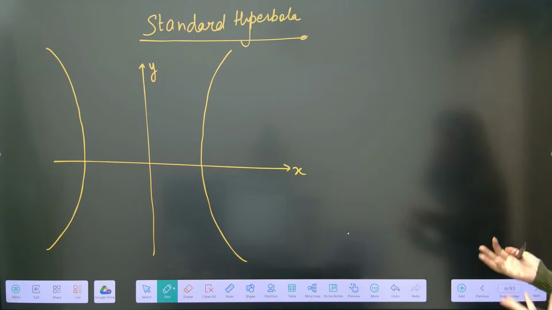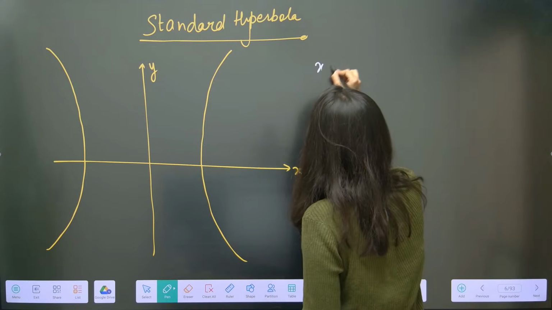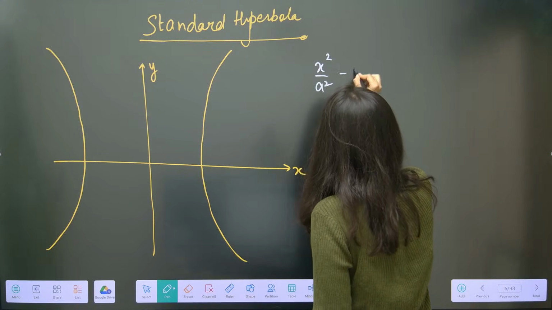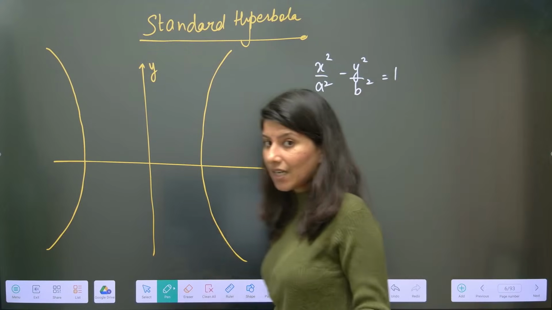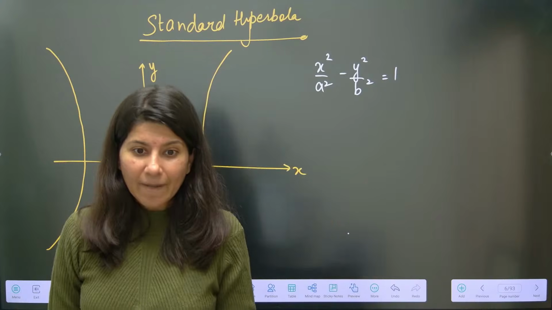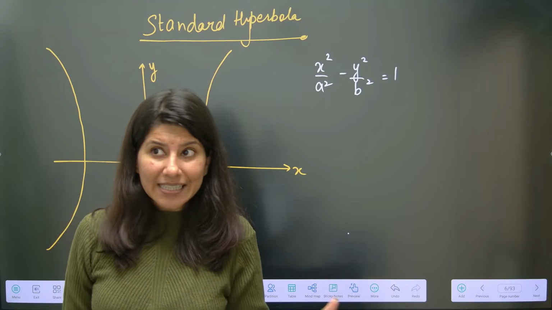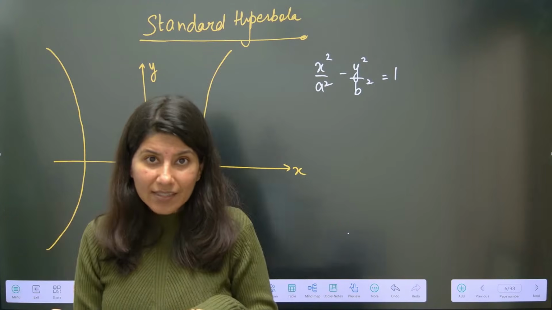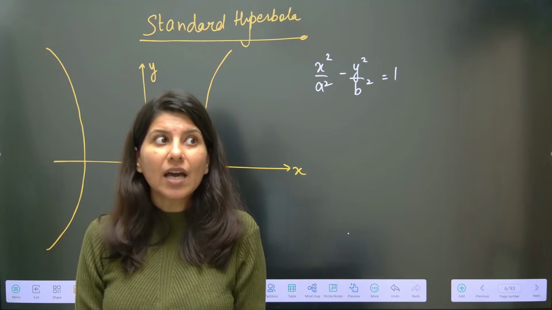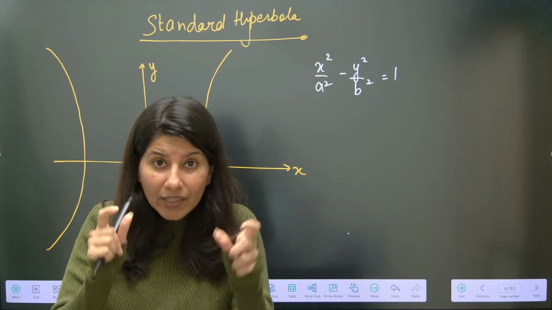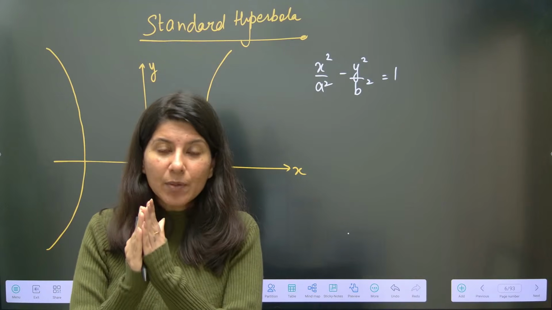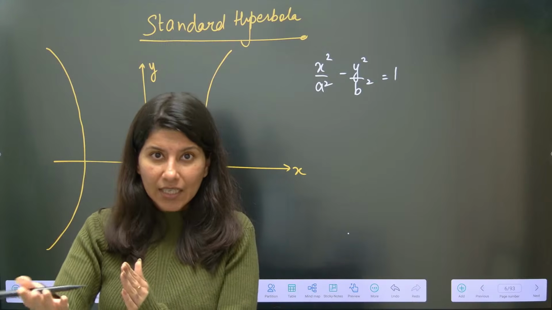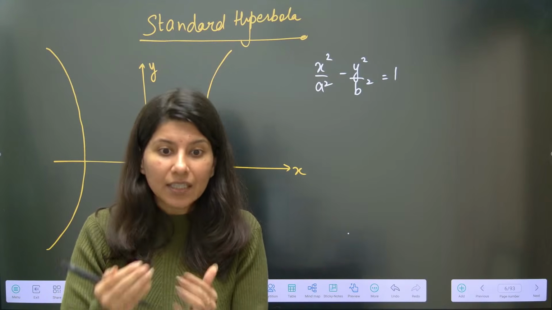And the equation of this hyperbola is x square by a square minus y square by b square equals 1. Now understand, in ellipse, major axis and minor axis, vertical and horizontal, are decided on the basis of length of major and minor axis. Vertical hyperbola is having b greater than a, horizontal is having a greater than b.